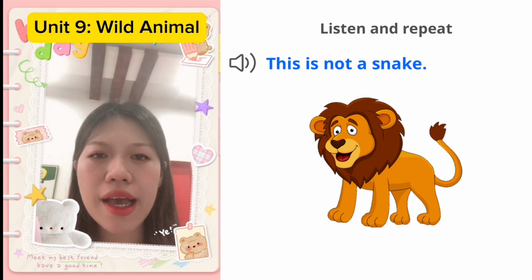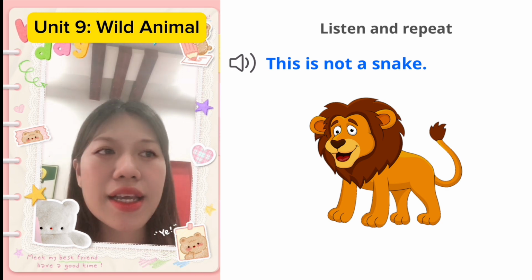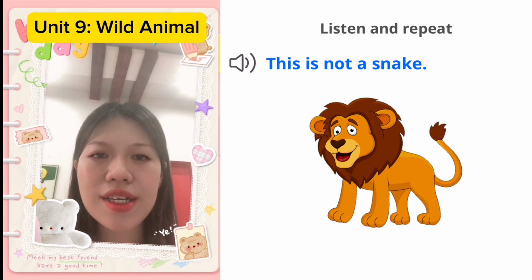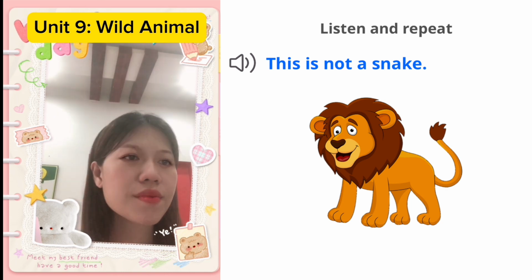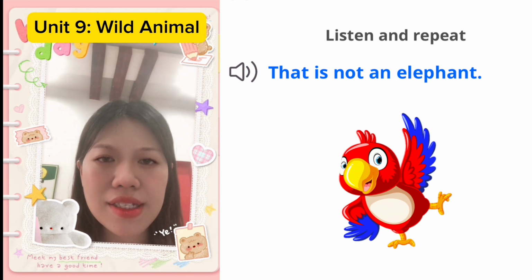Snake. Chữ S và chữ N là hai phụ âm đọc đứng liền nhau cùng phải đọc, vì vậy các bạn sẽ đọc nhanh nhá. Snake. This is not a snake. This is not a snake. Tiếp theo ạ. That is not an elephant.